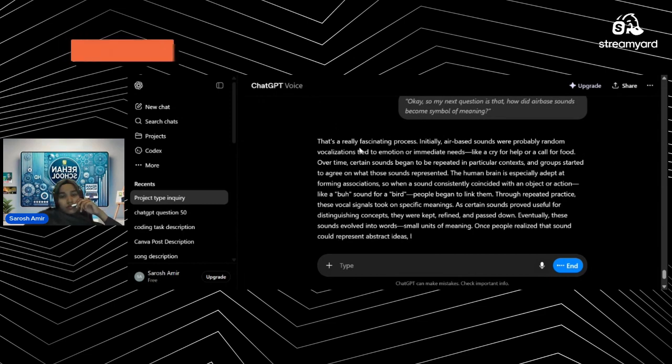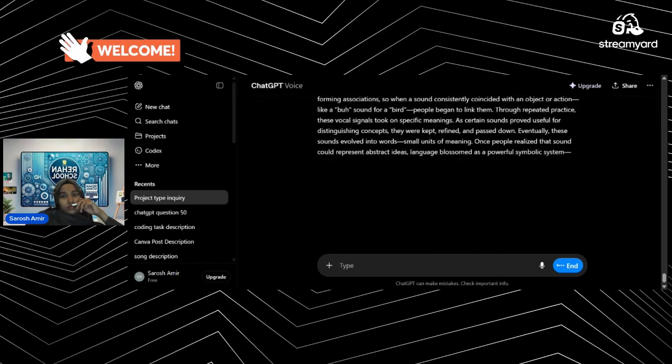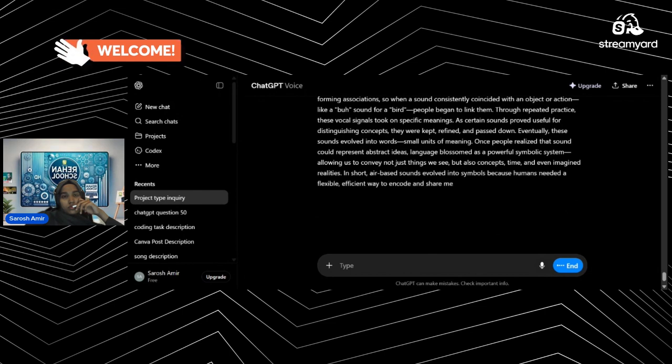Once people realized that sound could represent abstract ideas, language blossomed as a powerful symbolic system, allowing us to convey not just things we see, but also concepts, time, and even imagined realities. In short, air-based sounds evolved into symbols because humans needed a flexible, efficient way to encode and share meaning.